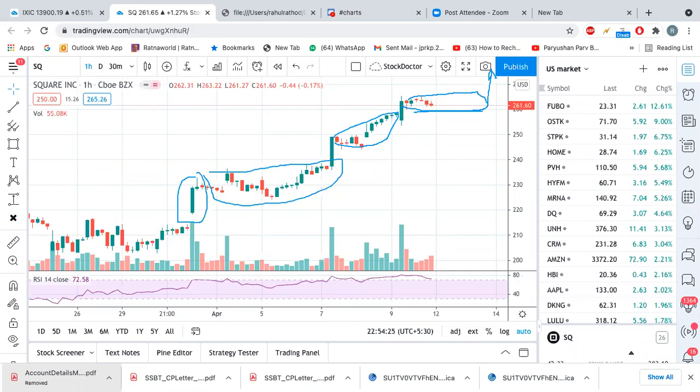So see, you say the market is always unpredictable, right? But the price points tell us from where we should go, because this is all about probability. Suppose you have a set of 5 indicators, and if 4 indicators are showing upside, then definitely the stock or index will go up, right? Whether the market is predictable or not, price action says that yes, it is going up. The setup says it is going up, then we should believe that. We should not believe any news or any other information.